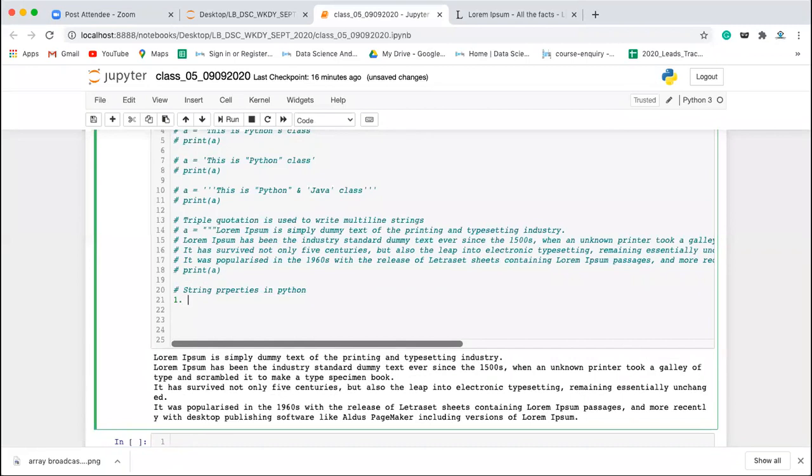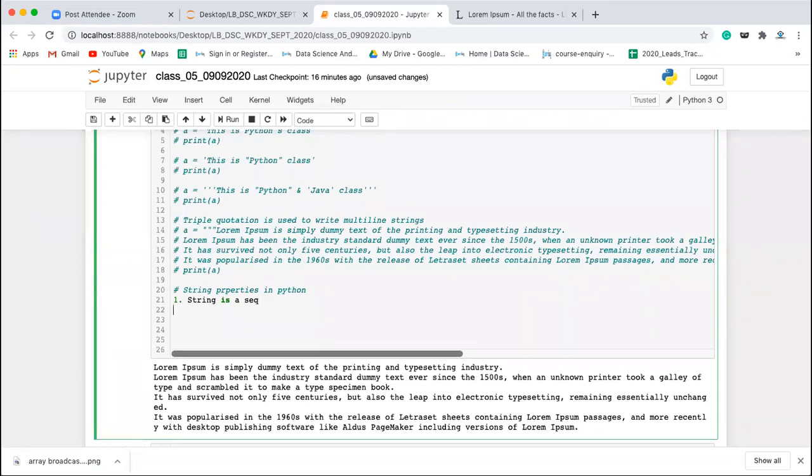The first property we have is that a string is a sequence. Whenever any data type is defined as a sequence, there are a few things which will always hold true. Now what are those things? It is an ordered collection of elements.